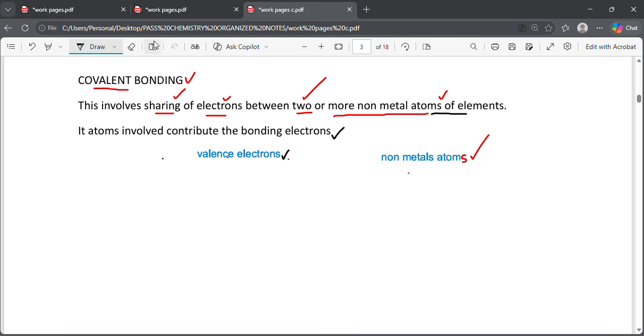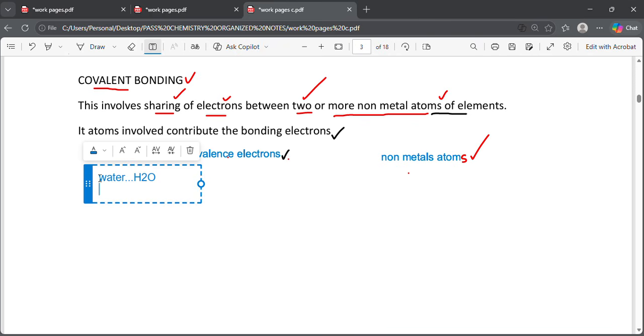Let's give out some examples. Today the lesson will not be so long. So what are some of the examples? We have water, and water is written as H2O.